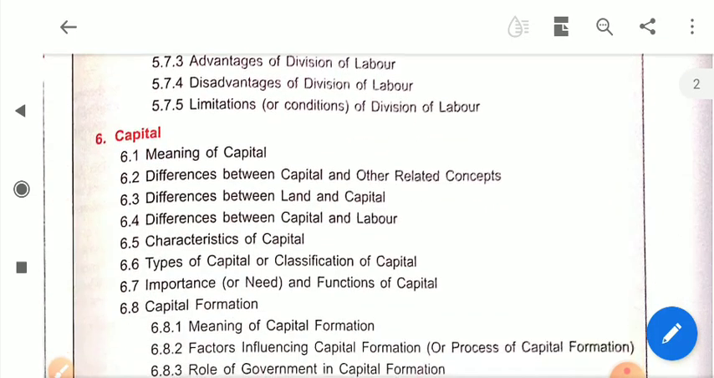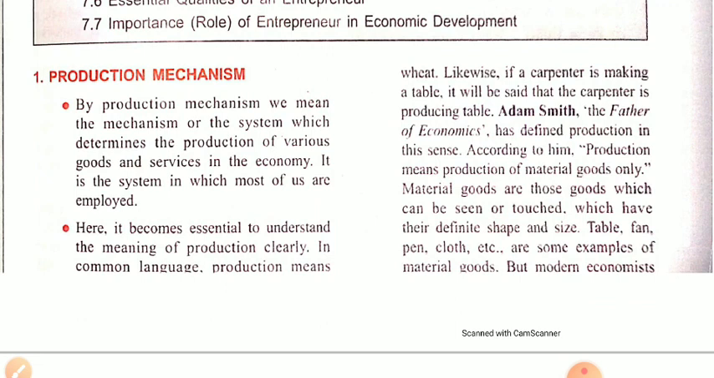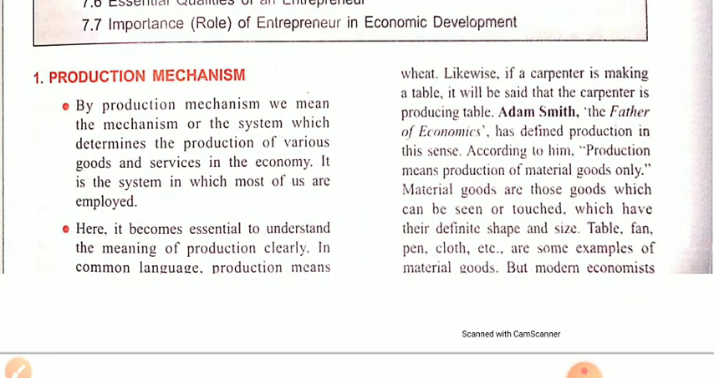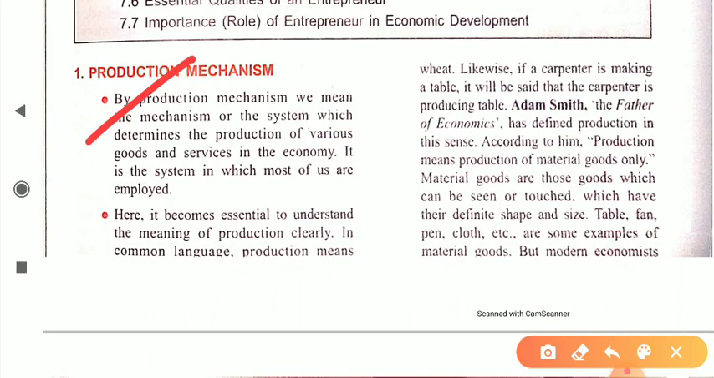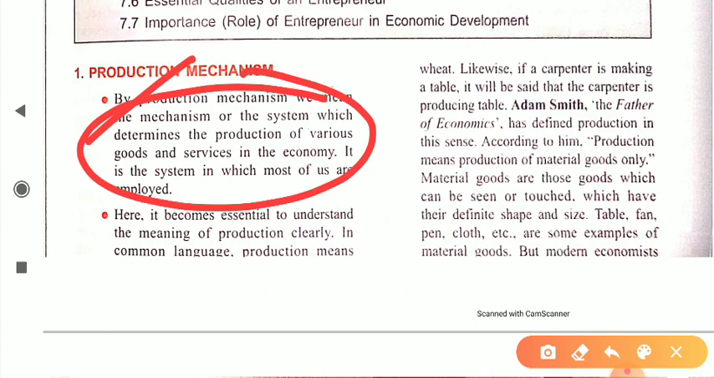Before starting this topic, dear student, we have to understand the production mechanism, what production is all about. By production mechanism we mean the mechanism or system which determines the production of various goods and services in the economy. It is the system in which most of us are employed. We have to understand what input and output are in a factory. So this is all about the production mechanism, how different goods and services are produced in the economy.